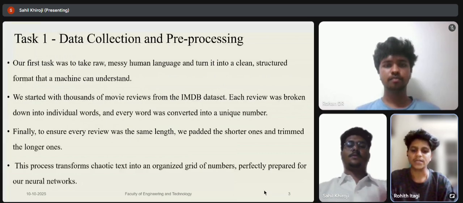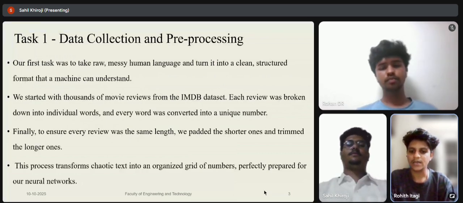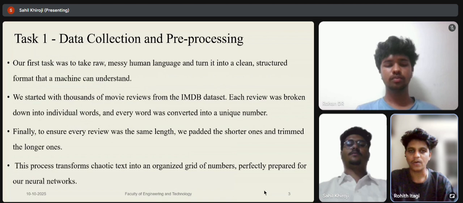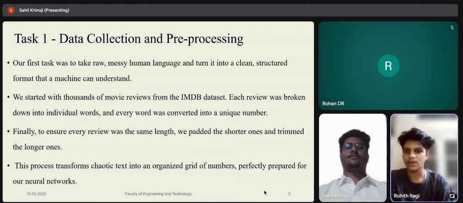Data collection and pre-processing. In simple words, our first task is to take raw, messy human language and turn it into a clean, structured format that a machine can understand. Real text like movie reviews contains slang, punctuation, and different writing styles. We clean and format it so that a computer can easily process it. We started with thousands of movie reviews from the IMDb dataset, and each review was broken down into individual words, and every word was converted into a unique number.